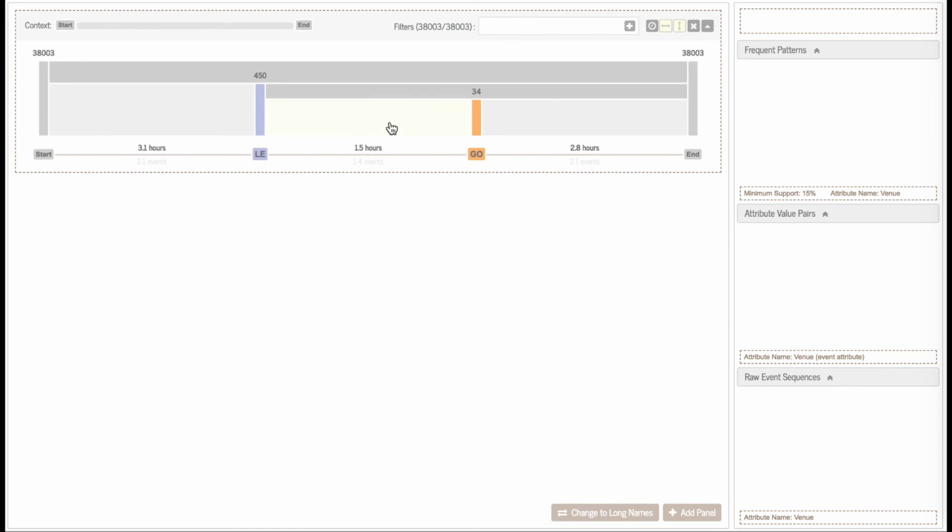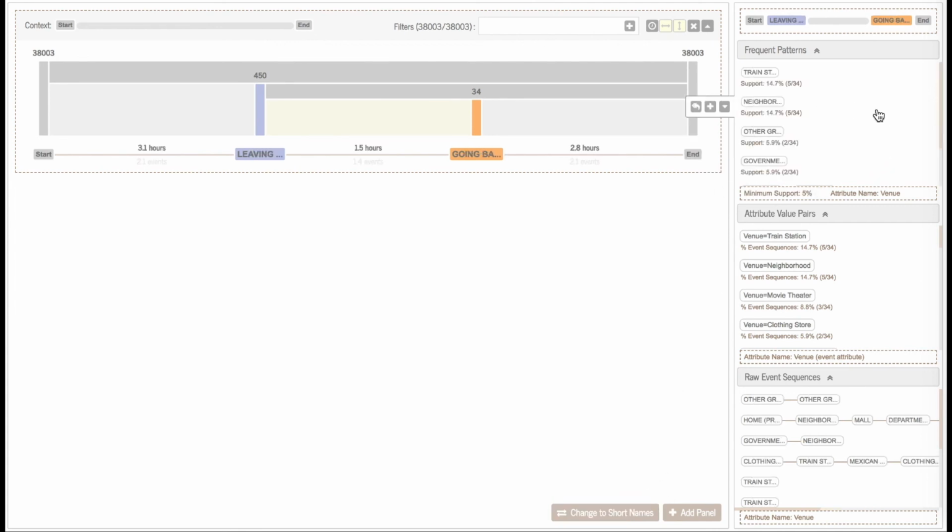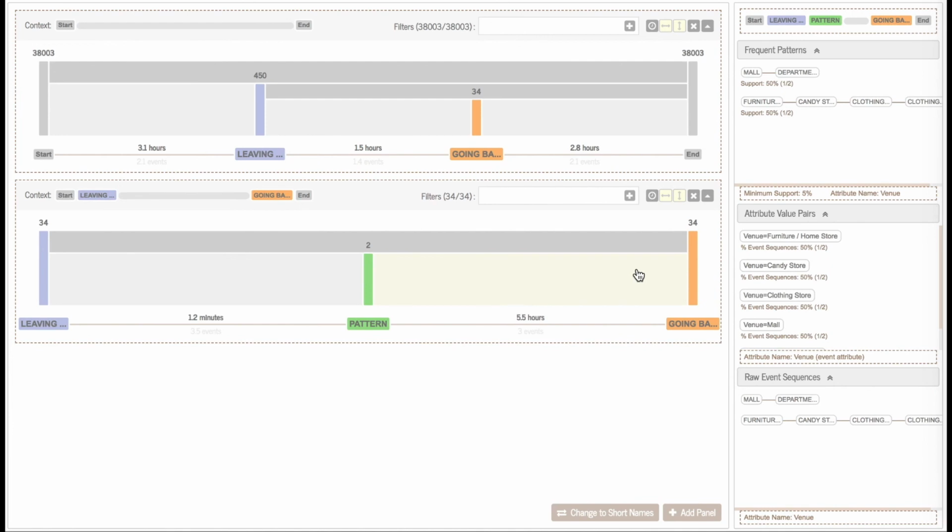She selects the segments in between and cannot find any frequent patterns with a support above 15%. This indicates that these 34 people do not share many commonalities in the things they do between leaving home and going back. She lowers the support and finds a pattern with two movie theater events. Jane splits the focus using this pattern to find what happens before and after this pattern.